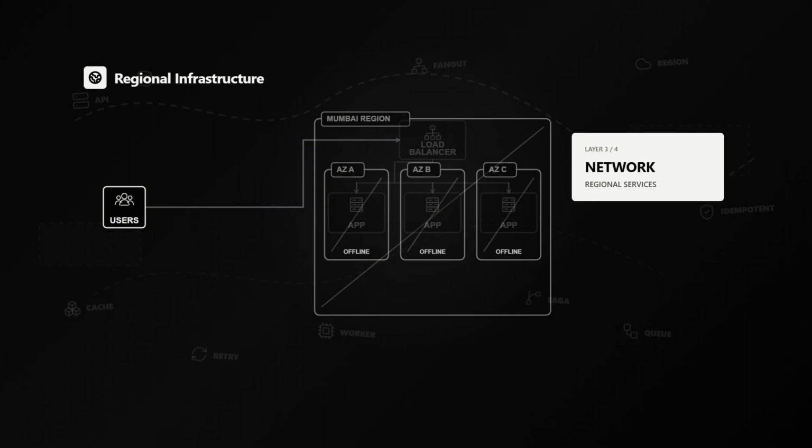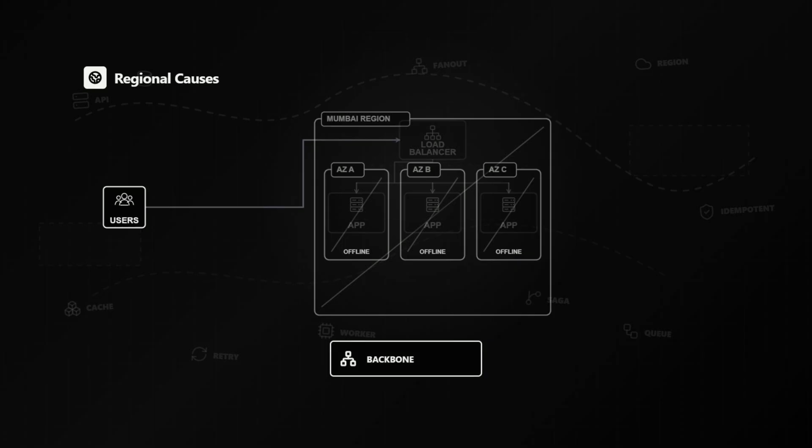A region is more than a collection of separate data centers. It also has regional networking, regional services, shared physical dependencies, and a common geographical footprint. A large network outage, a power grid problem, or a critical backbone failure can affect every availability zone in that area. The exact cause is less important than the result. Users can no longer reach any zone inside the region.